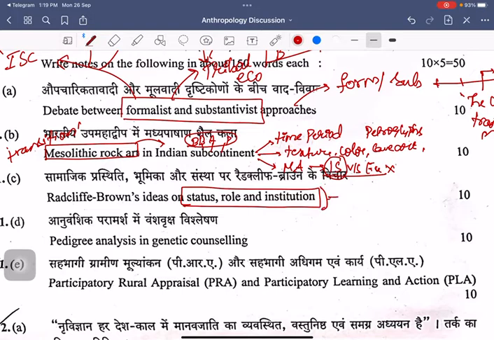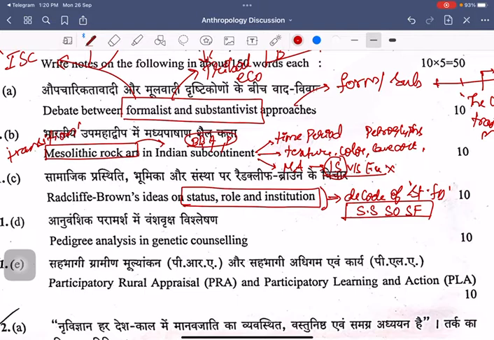Aspirants might be confused, we didn't study Radcliffe-Brown's ideas, but you need to understand that this question is nothing but a decoded version of the structural functionalism that you study in chapter 6 as part of your Radcliffe-Brown. There, you see that a social system, a social organization, and a social function continue to exist. As they are existing: social structure, function, and organization.